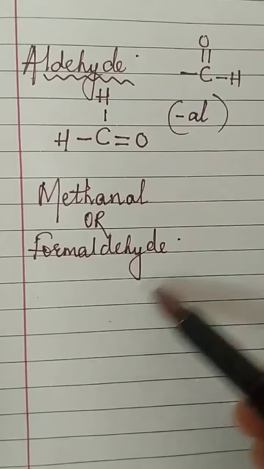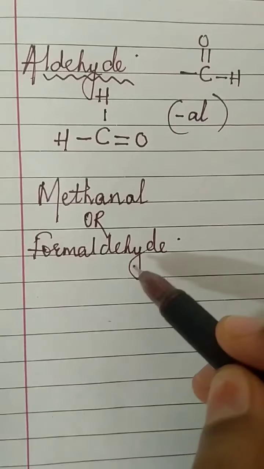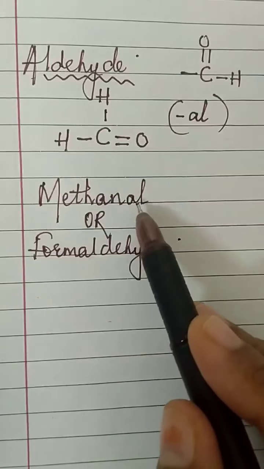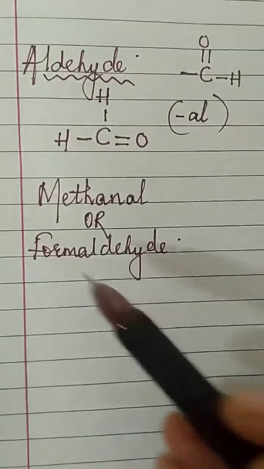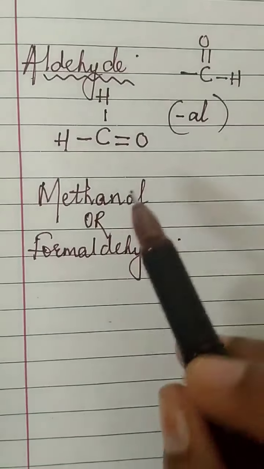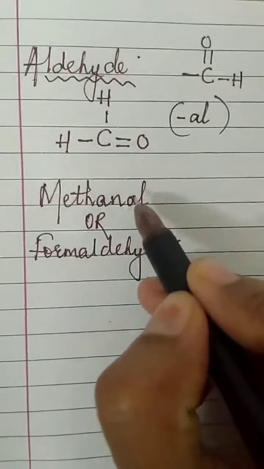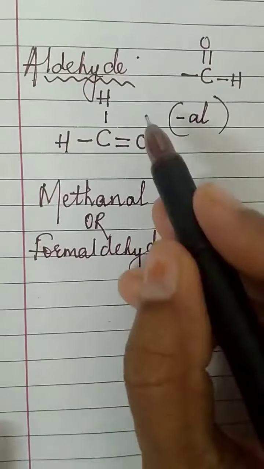It is called methanal or formaldehyde. Okay, formaldehyde is a common name that you need not remember much. If you can keep it in your mind, well and good, but always remember to write the IUPAC name, where we will be doing examples related to that. That time you call it methanal. Okay, remove the E from methane, add al: methanal.